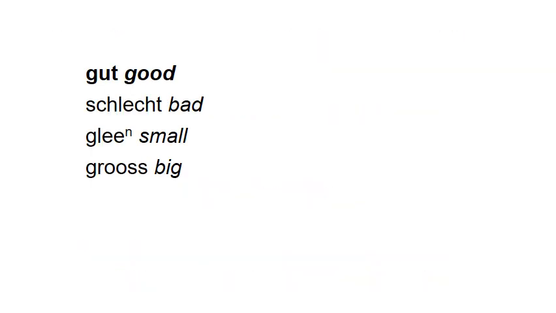Okay, let's look at some adjectives. Gut, we've already been using, that means good, like ich bin gut, I am good. Schlecht means bad. Glei means small. And for our purposes, I've put a superscript n after glei.